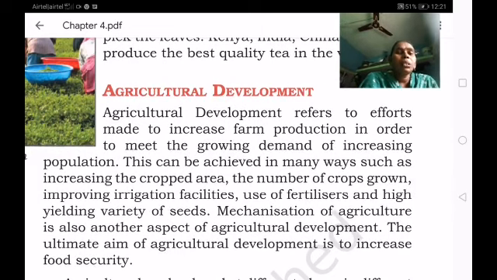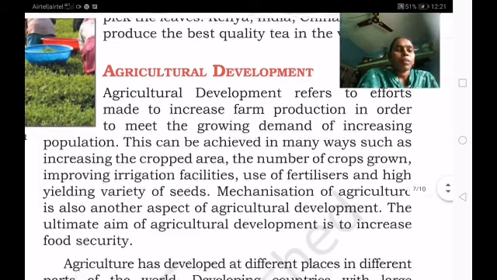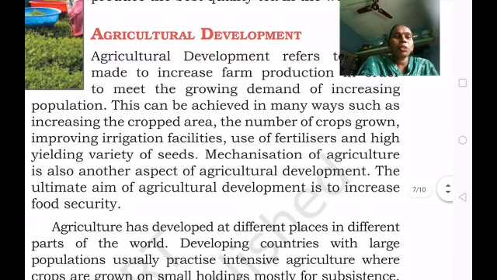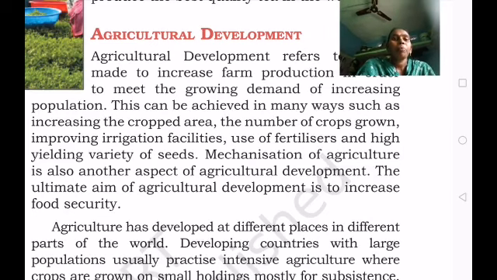The mechanization of agriculture is also another aspect of agriculture development. Using machinery is one more development. Instead of using more labor and more days, with machines they can complete the work properly in less time. The ultimate aim of agricultural development is to increase food security.